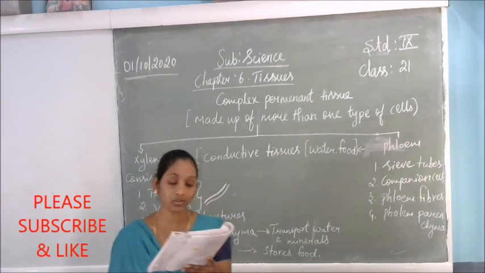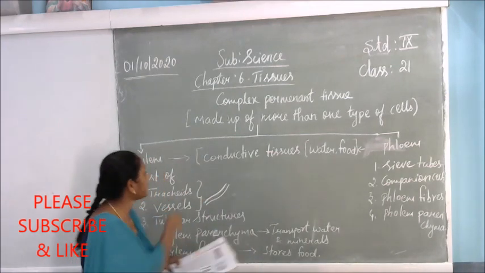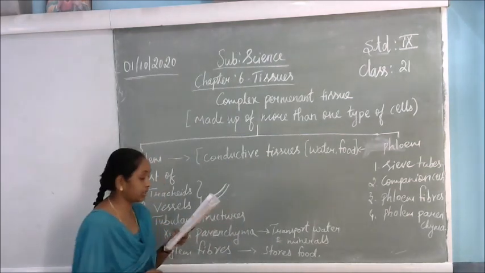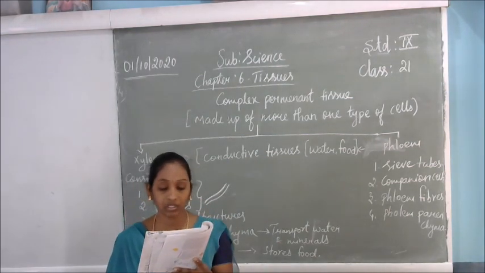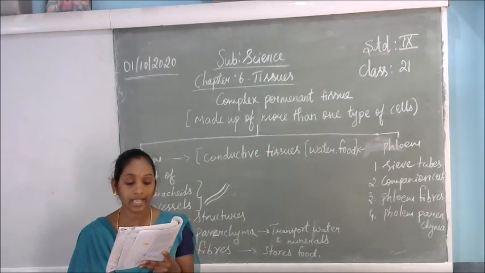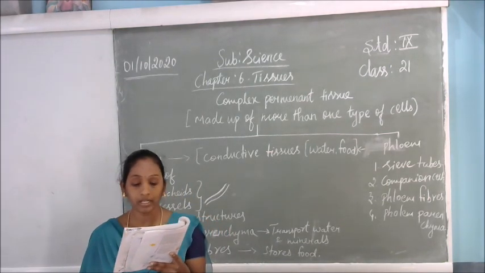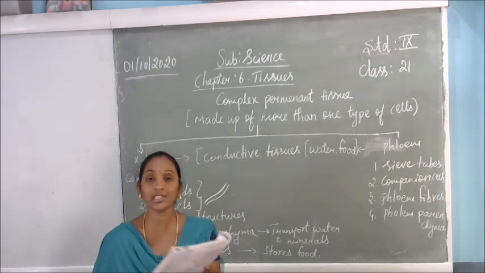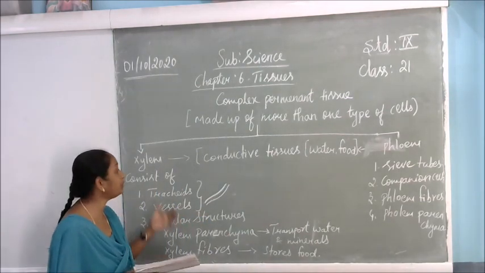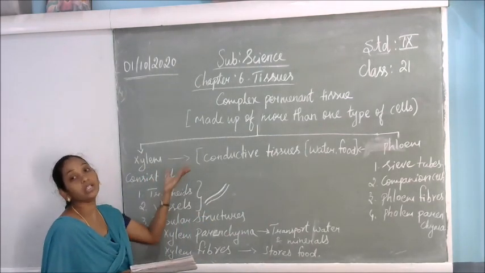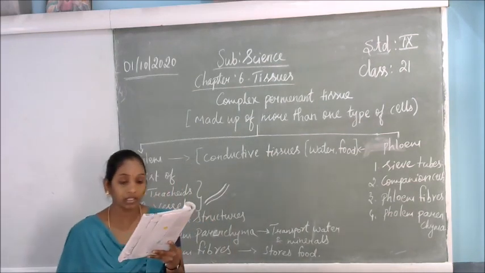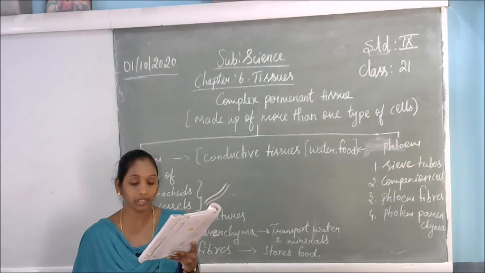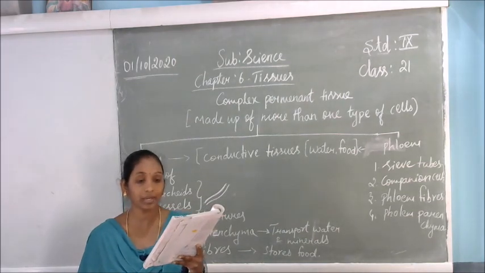Vascular or conductive tissue is a distinctive feature of the complex plants, one that has made possible their survival in the terrestrial environment. So this type of complex tissue is very useful to survive in our surroundings. In the textbook you have the picture 6.3, the structure of the xylem and the phloem.